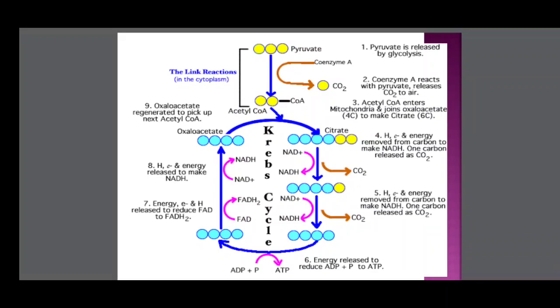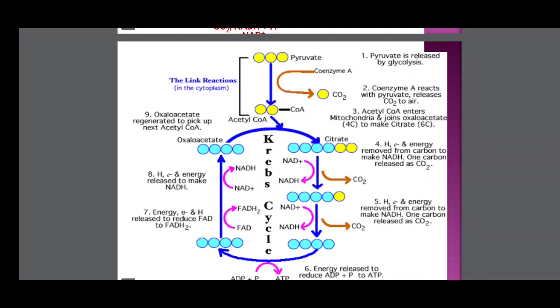The ninth reaction is fumaric acid converted to malic acid. The 10th reaction is malic acid converted to oxaloacetic acid. This is the oxidative reaction in which NADH2 forms. So in one Krebs cycle, 3 NADH2, 1 FADH2, and 1 ATP form. In glycolysis, one glucose forms 2 pyruvates, so for one glucose molecule the Krebs cycle runs 2 times. Finally, 6 NADH2, 2 ATP, and 2 FADH2 are formed for one glucose molecule.